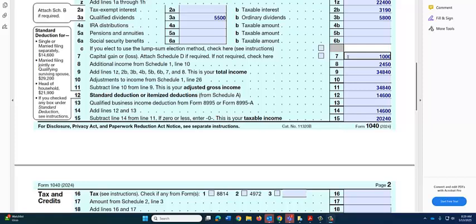These are going to be taxed at lower capital gains rates. So $20,240 less $5,500 less the $1,000 capital gain distributions gives us income of $13,740 that's going to be taxed at ordinary rates.